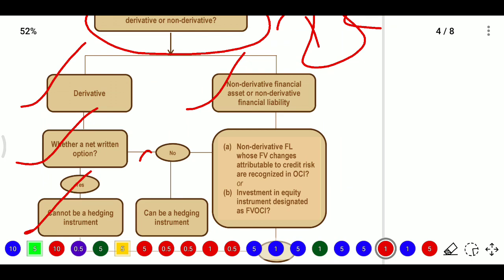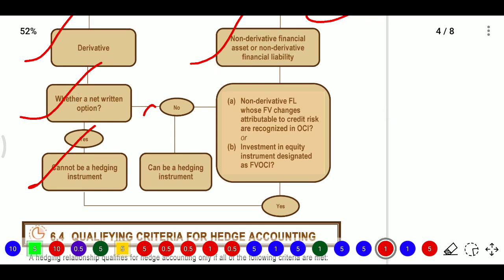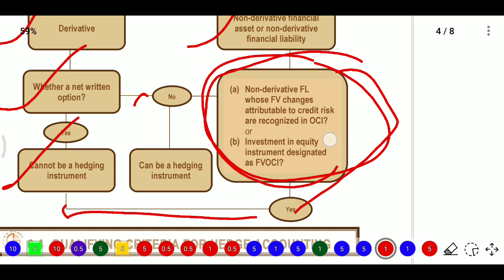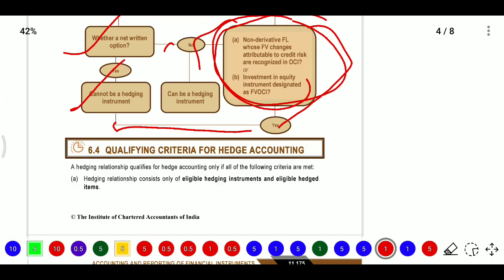And here, non-derivative financial assets or liabilities. If it is a financial asset or liability whose fair value changes attributable to credit risk are recognized in OCI, or an investment in an equity instrument designated as FVOCI, we need to see if it has any credit risk, any currency risk, or is eligible for OCI. If we are going for that, it is not a hedging instrument. If it is not, we will consider it as a hedging instrument.